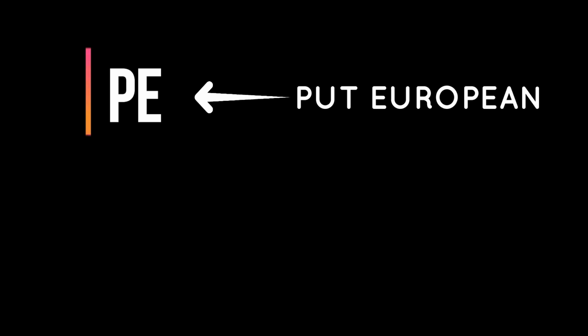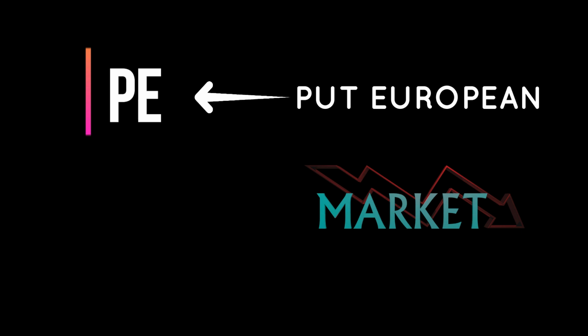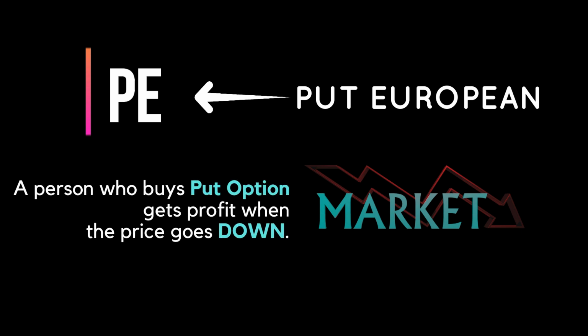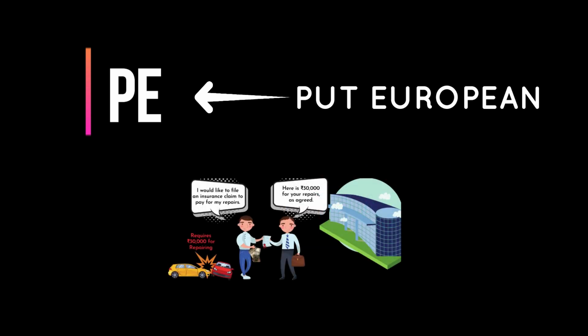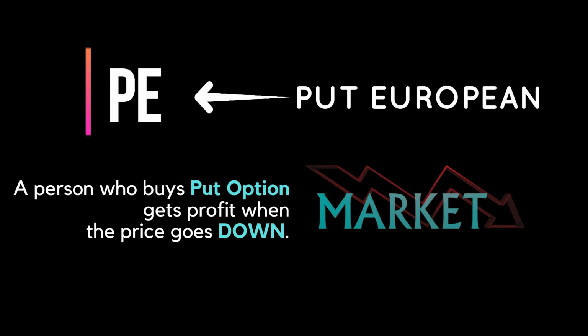Now let's see what is PE. So now you can guess what PE is. It is nothing but put European. And any trader who thinks the market will go down will buy the put option. So it is the opposite of a call option. Here the trader will earn if the market goes down. In the same way, in our previous video, the put option trader was referred to with the insurance example. There, even if the car met with an accident, he earned some profit. In the same way, the put option trader will earn if the stock goes down.